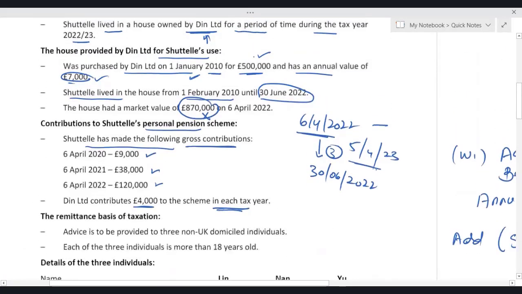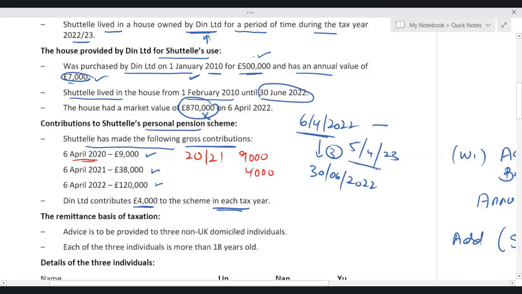Look at this. 6 April 2020 means the tax year is 2021. Settled contribution was 9,000. Employer contribution is 4,000.